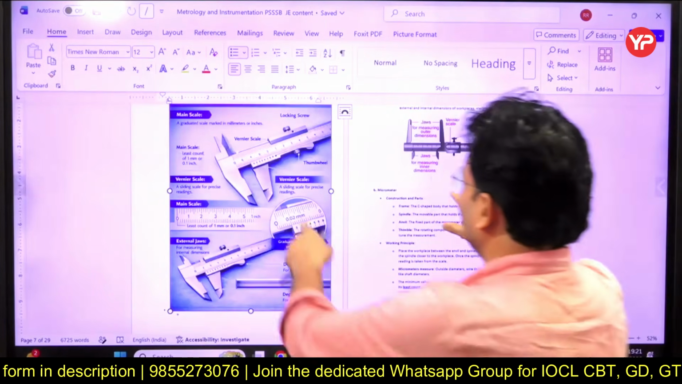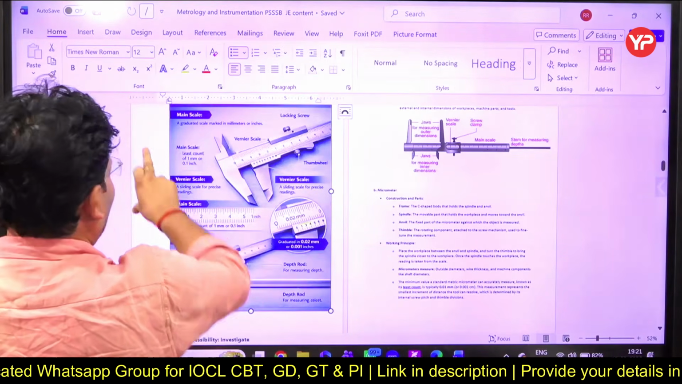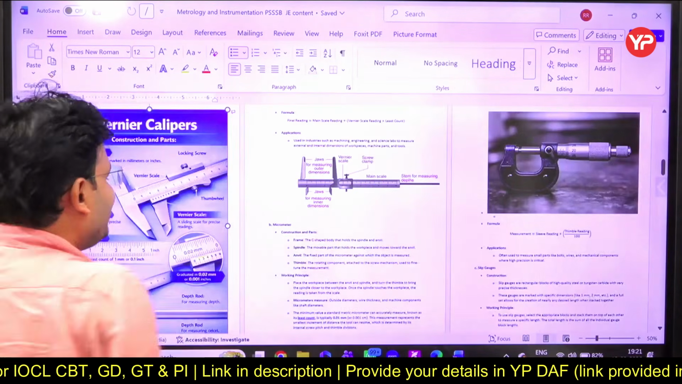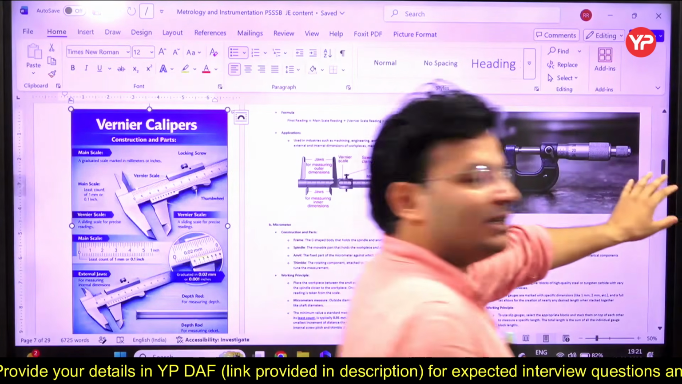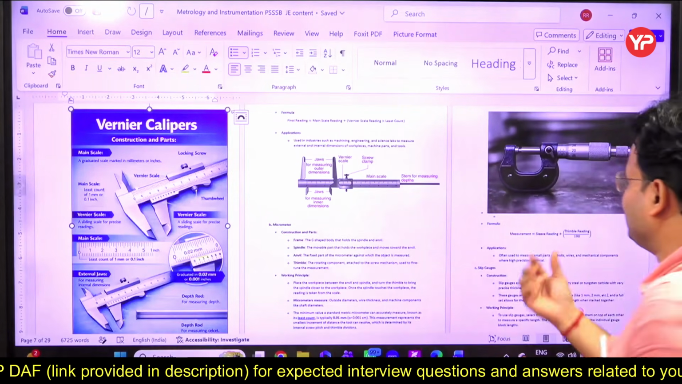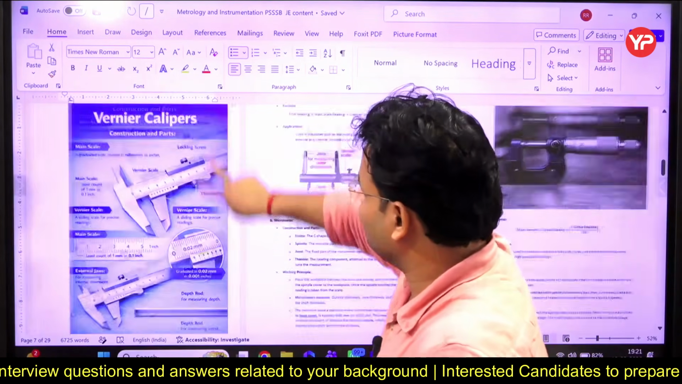I showed it here too. I will share that PDF, don't worry. In the group I will put that diagram of the vernier caliper. So please try to remember that, it is simple, we can say the micrometer, right? From this you can calculate the least count. So the formula I have given there.